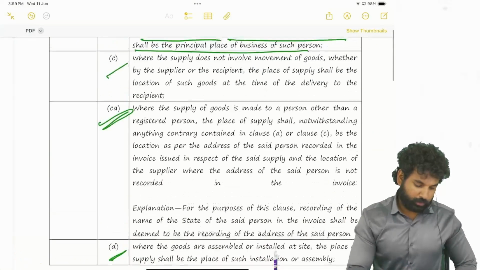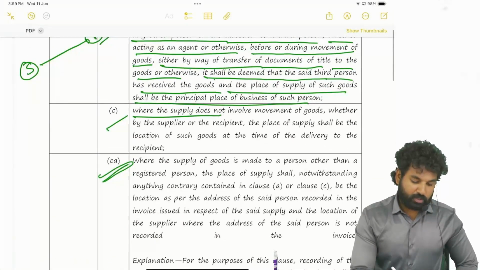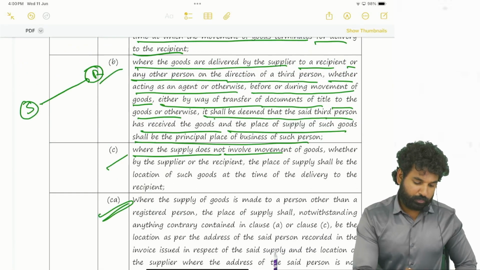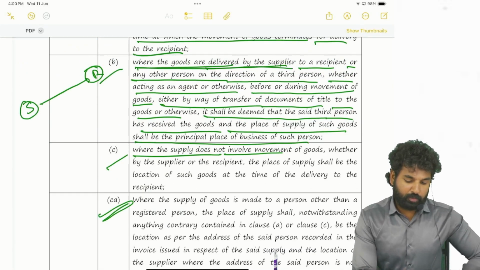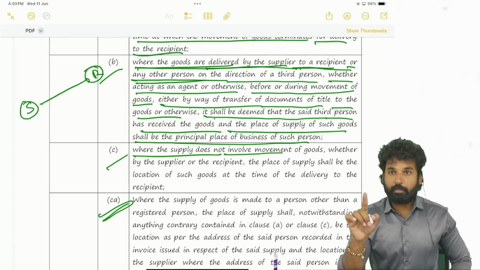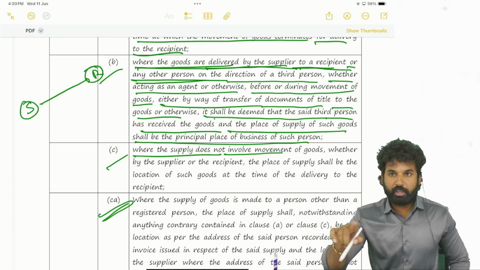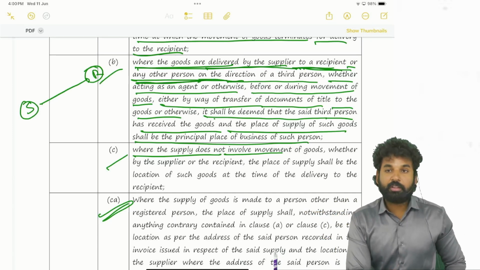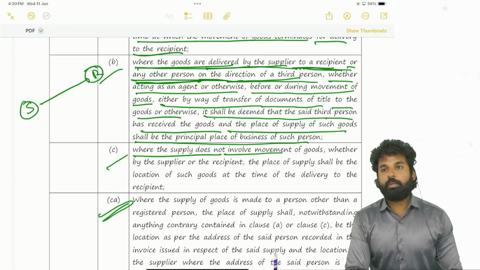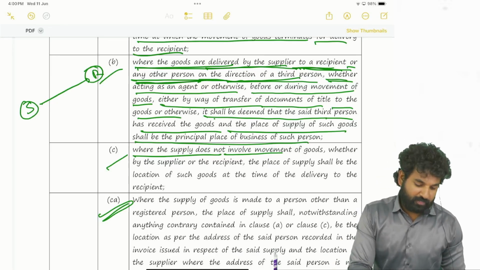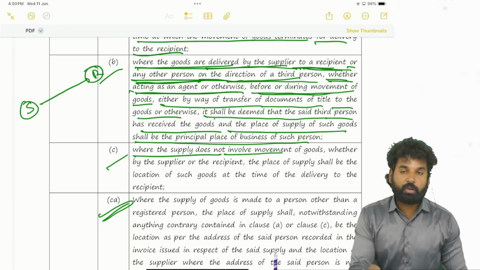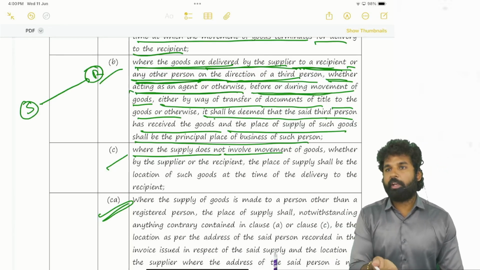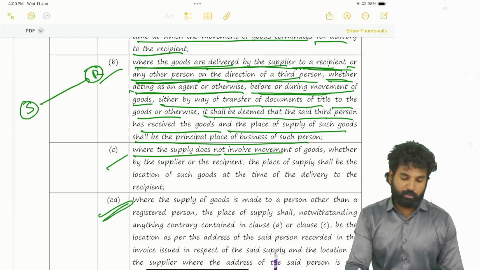So now you see, we are talking about where the supply does not involve movement. Where the goods are delivered by the supplier to a recipient or any other person on the direction of a third person. Who is that third person? The one who has made the order, who has booked the order. Okay, the third person, whether as an agent or otherwise, before or during the movement. After the movement he cannot do anything. It's before or during the movement.